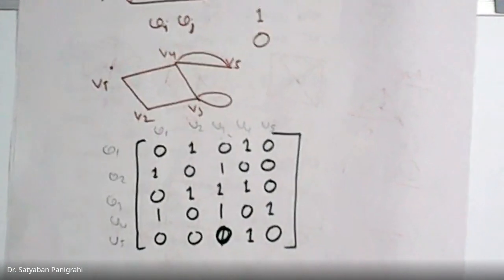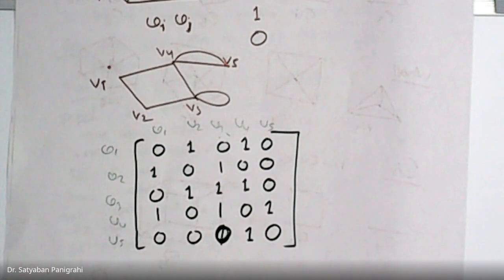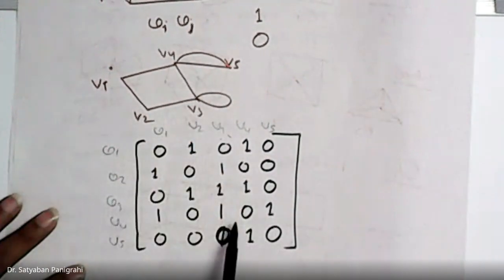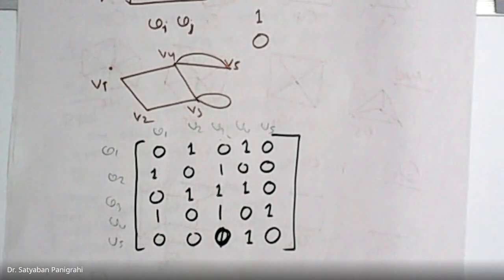Okay. Now you can see that for a parallel edge there is nothing changed, but for a self loop a 1 is coming up on the diagonal. This is some concept related to graph theory. In the next class, we continue the same one, and we deal with path and circuit, graph traversal.